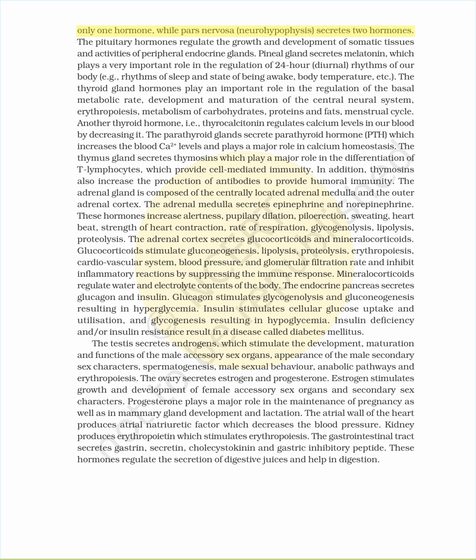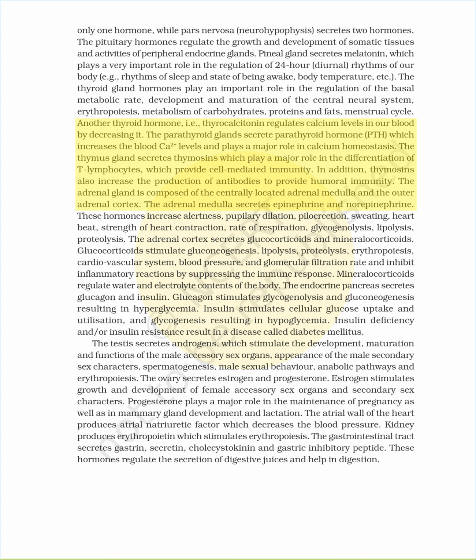Pineal gland secretes melatonin, which plays a very important role in the regulation of 24-hour (diurnal) rhythms of our body, e.g., rhythms of sleep and state of being awake, body temperature, etc. The thyroid gland hormones play an important role in the regulation of the basal metabolic rate, development and maturation of the central neural system, erythropoiesis, metabolism of carbohydrates, proteins, and fats, and the menstrual cycle. Another thyroid hormone, i.e., thyrocalcitonin, regulates calcium levels in our blood by decreasing it.